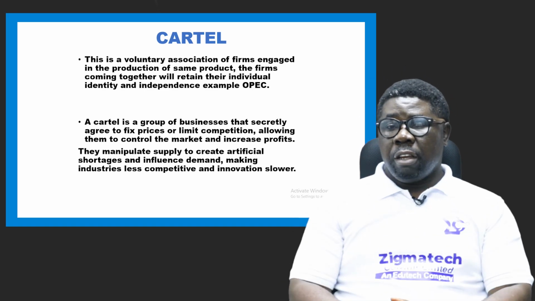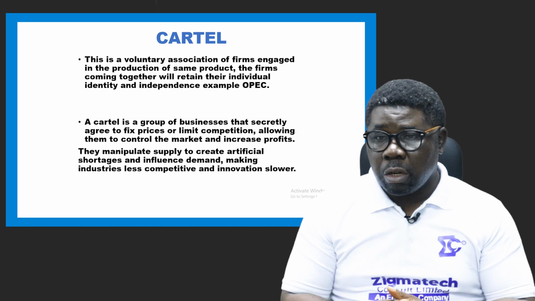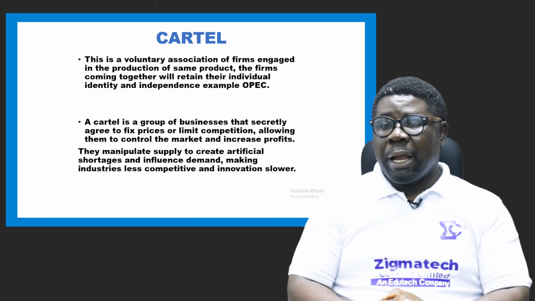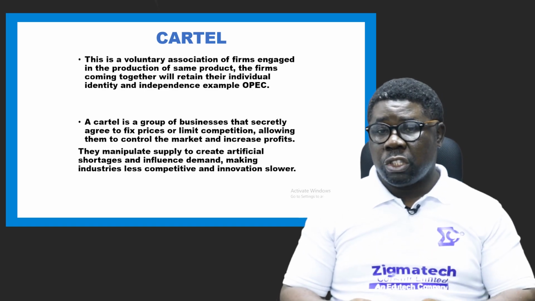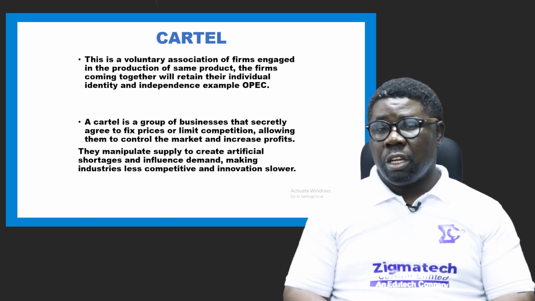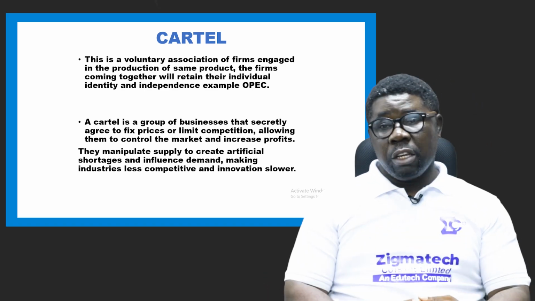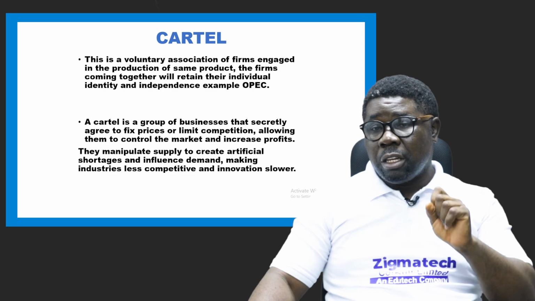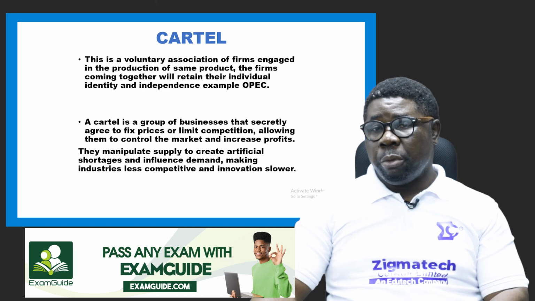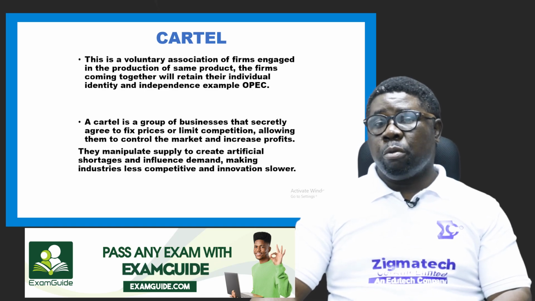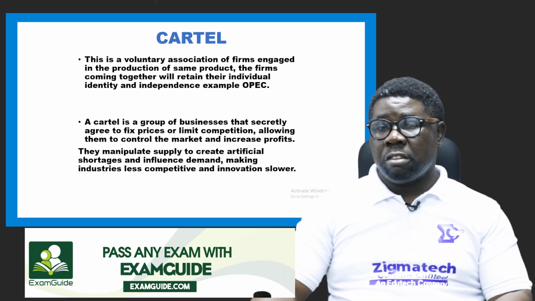So yes, a cartel is a group of businesses that secretly agree to fix prices or limit competition, allowing them to control the market by increasing what? Profit. They manipulate supply, right, to create artificial shortages and influence demand, making industries less competitive and innovative, slower in nature. So yes, this is what they can do. They want to stifle the market and have a grip on what happens in the market, and that's what they are willing to do. So a cartel is another form of combination that involves companies that produce similar products, all right? So they can actually control the market activities.